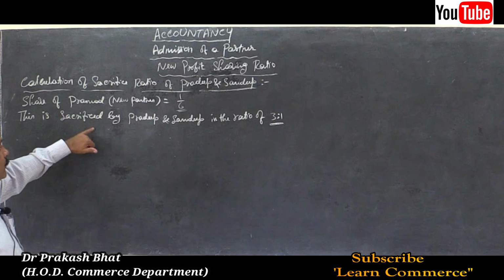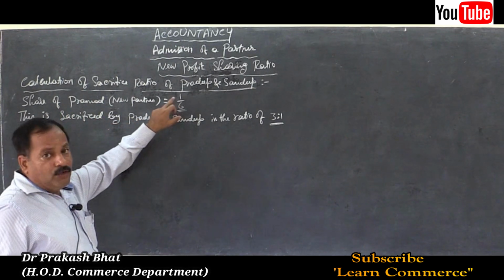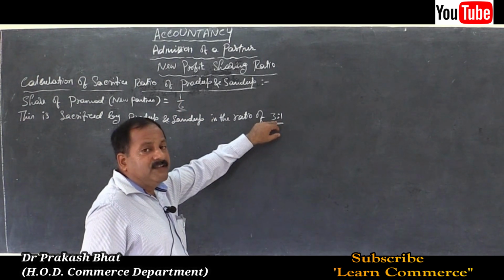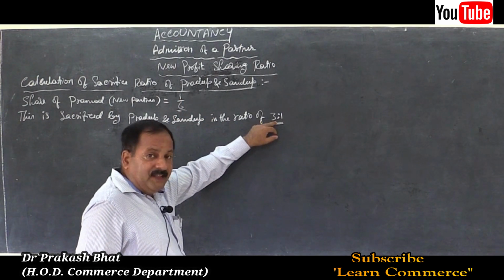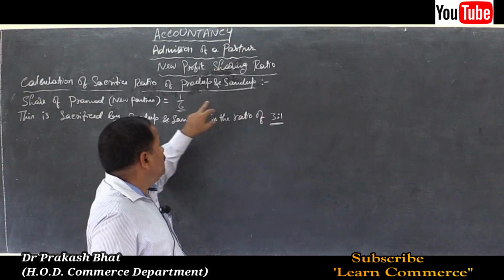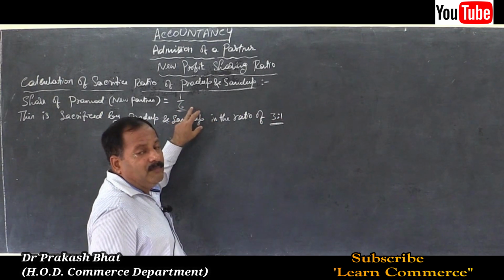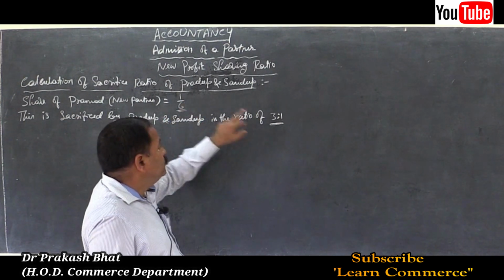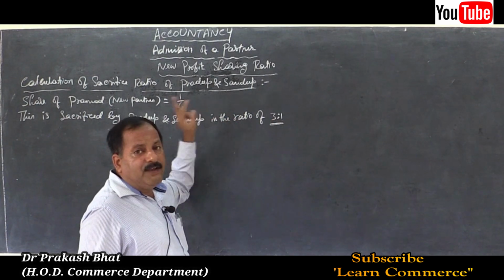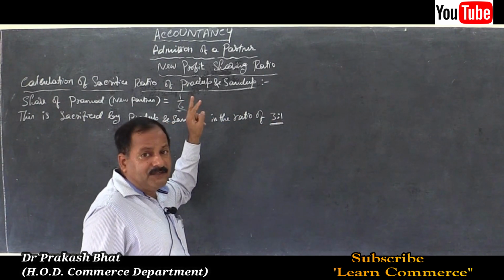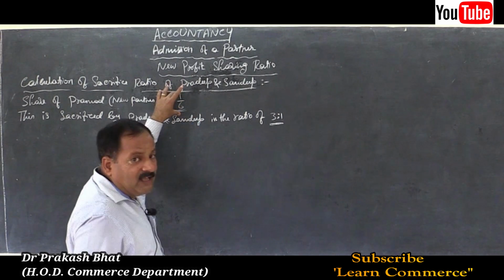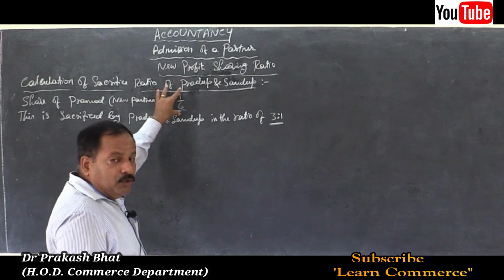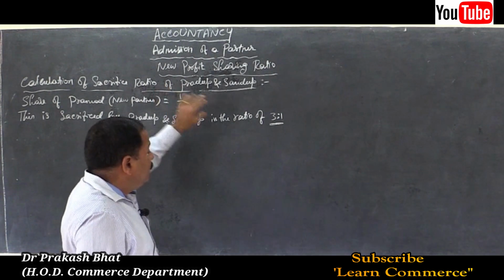So what we have to do is, Pramod's share 1/6 of this, 3/4 is the sacrifice made by Pradeep, and 1 by 4 is the sacrifice made by Sandeep. That means 1 by 6 into 3 by 4 is the sacrifice made by Pradeep, because they told this has been sacrificed, or the new partner Pramod obtains in the ratio of 3:1.